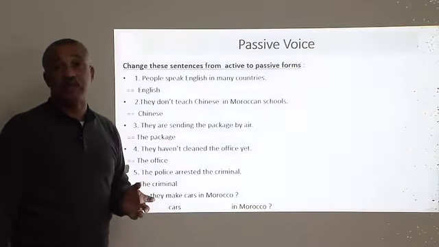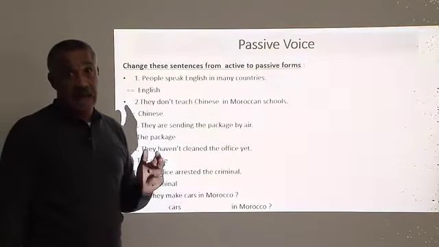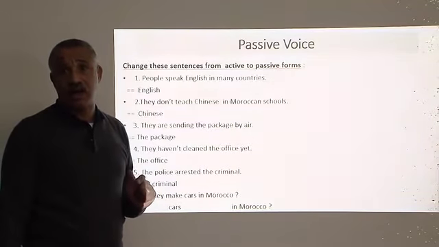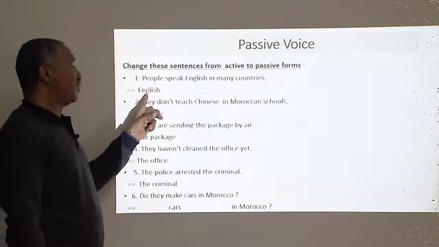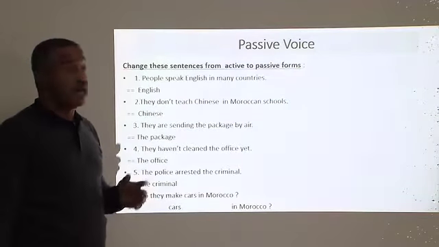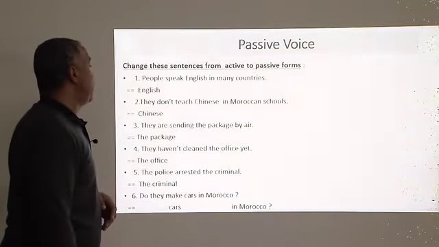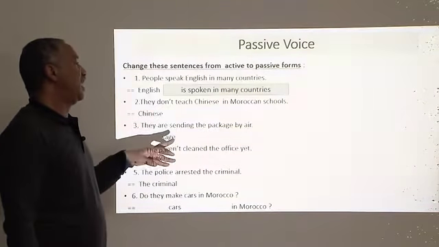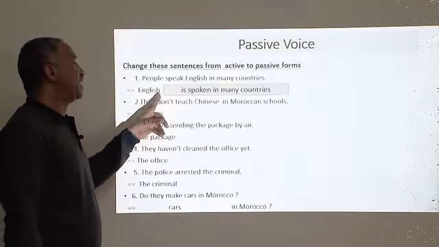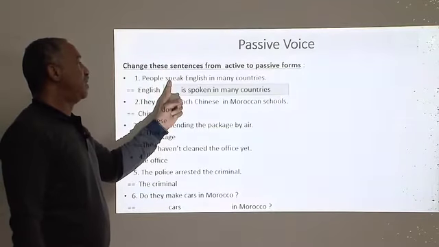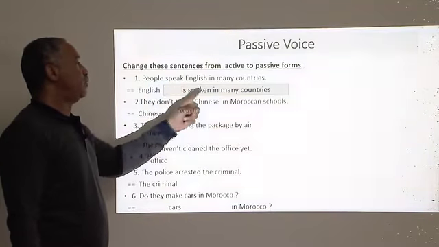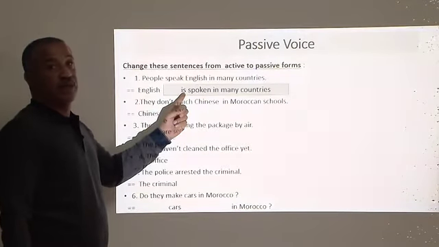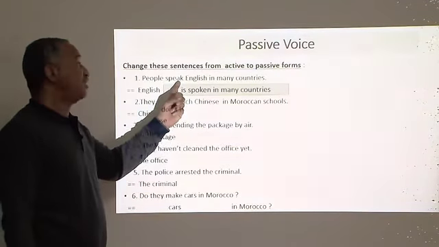To be in the simple present is am, is, or are. According to the subject here, we have English, we use is. And then the sentence will be like this: people speak English in many countries. English is spoken.